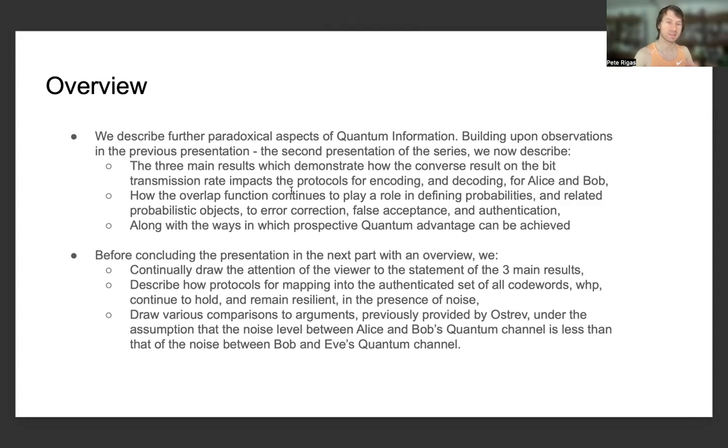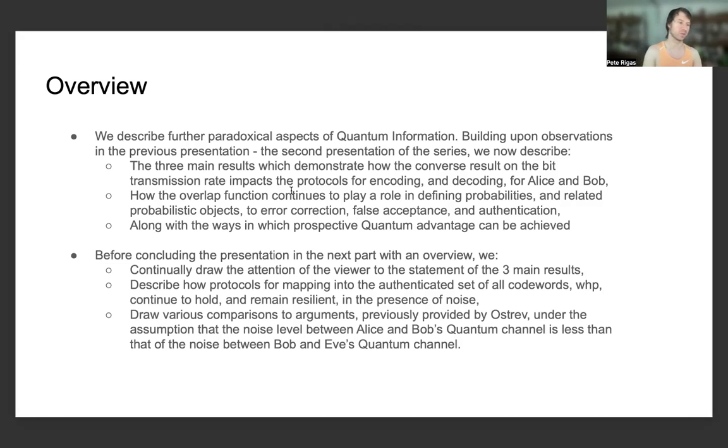And altogether, this is allowing us to draw various comparisons to arguments previously provided from that reference that I've mentioned throughout pretty much every presentation of the series due to Ostrov, under the assumption that the noise level between Alice and Bob's quantum channel is less than that of the noise between Bob and Eve's quantum channel.